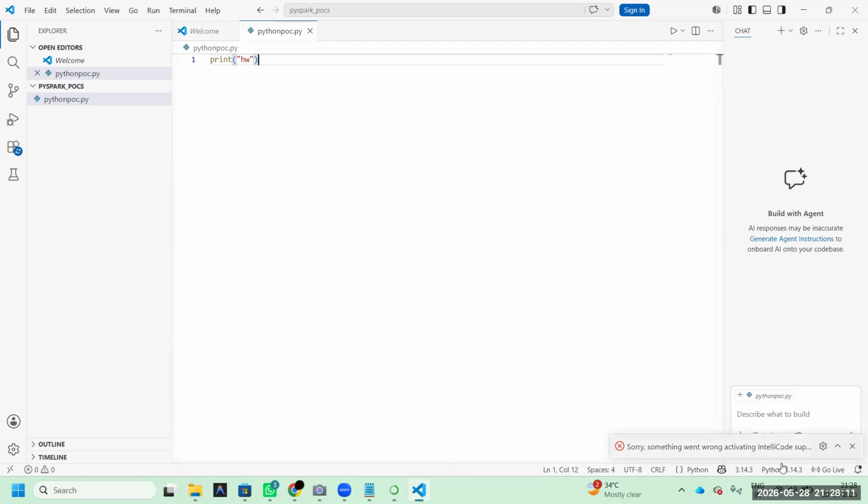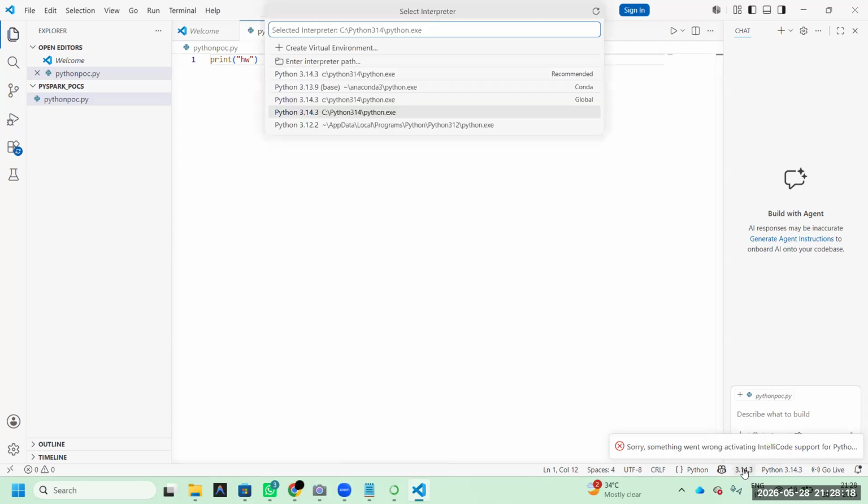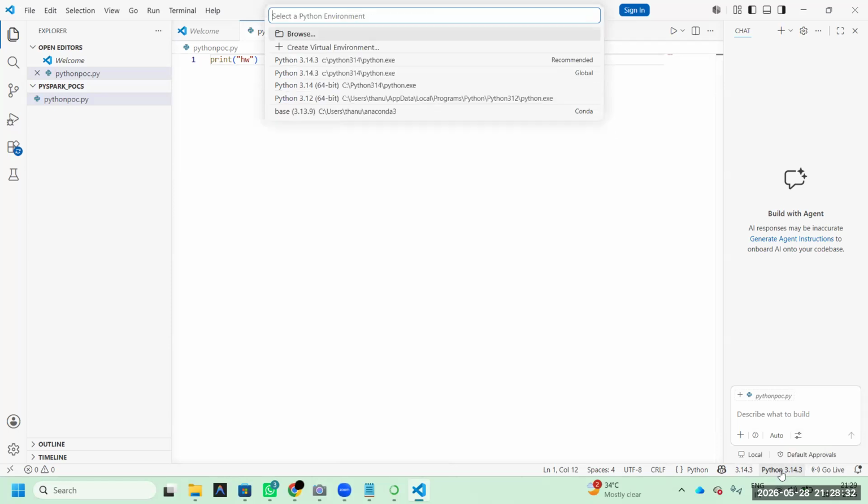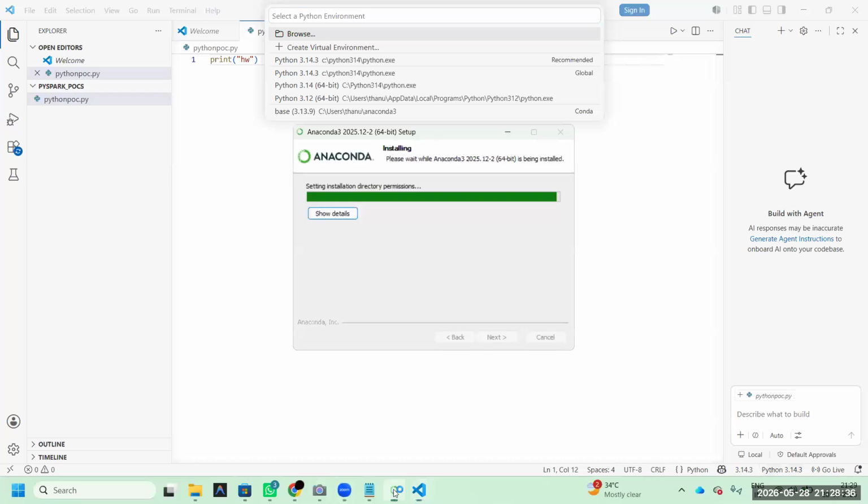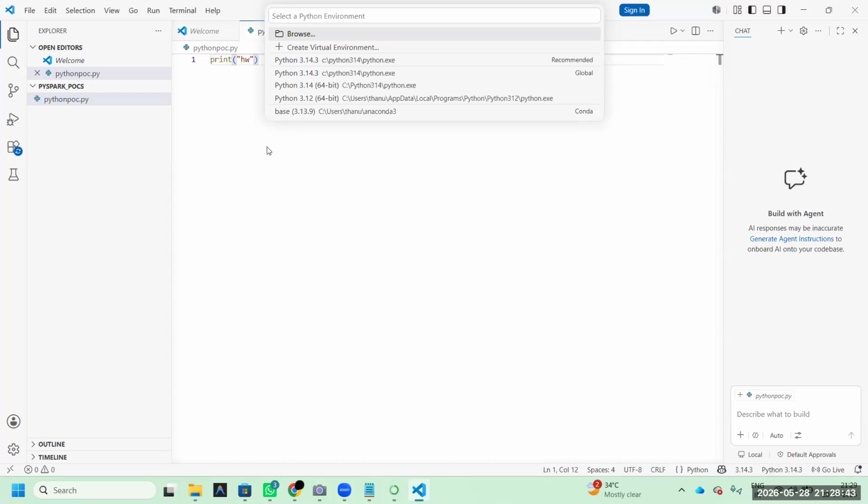One more thing, here in the right hand side corner, please check. It is showing Python 3.4.0. I think Python is already installed in your local computer. Very good, sounds good. I'm not saying that is wrong. But if you want to implement Spark, this version is not recommendable. 100% it will create issues in future. That's why first install this Anaconda, then I will give the solution. Don't worry, give me some time.